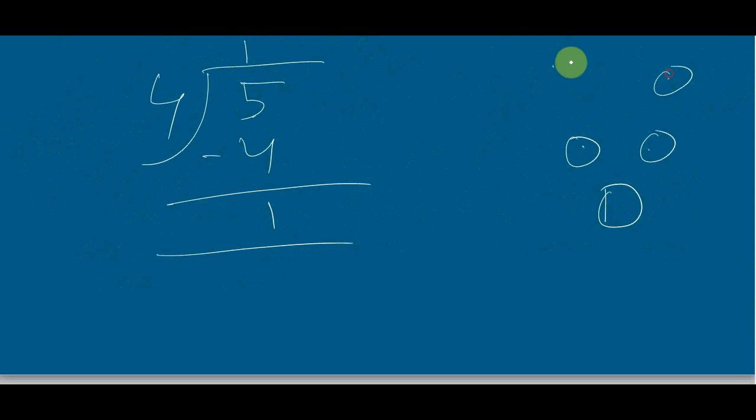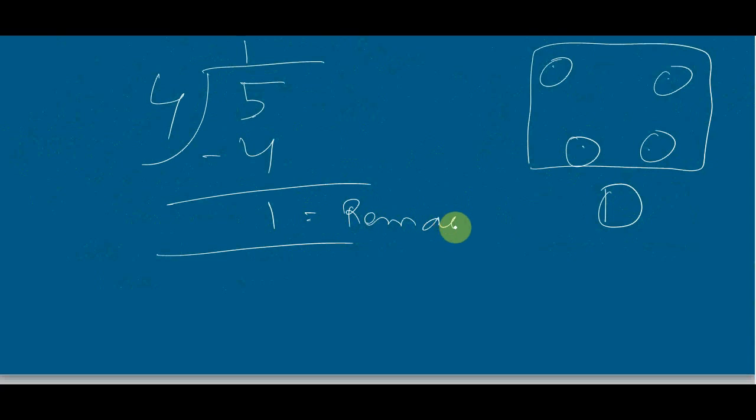Those 4 apples are given to 4 friends and 1 apple remains undivided or undistributed. This is called the remainder.